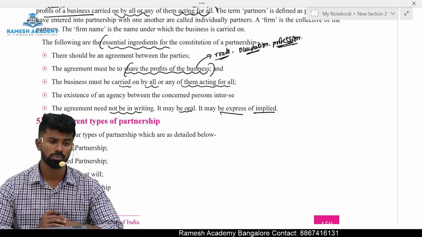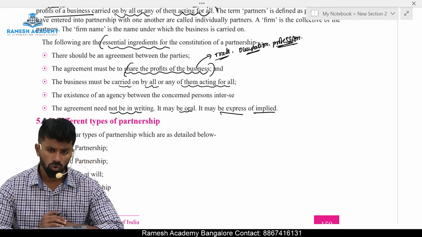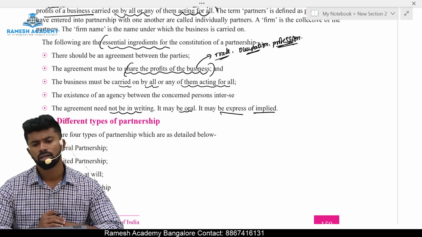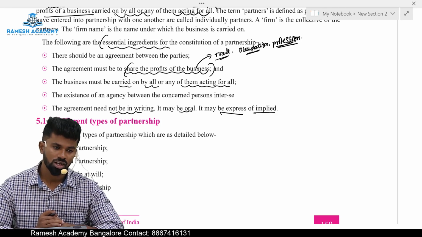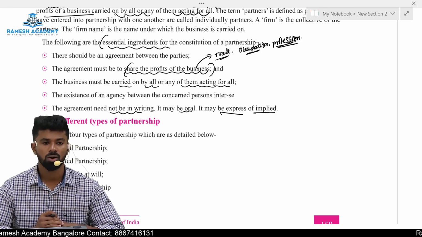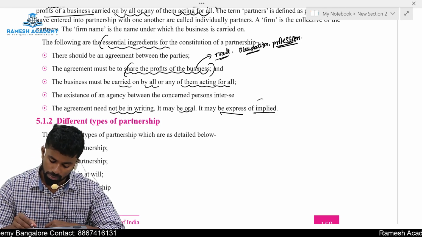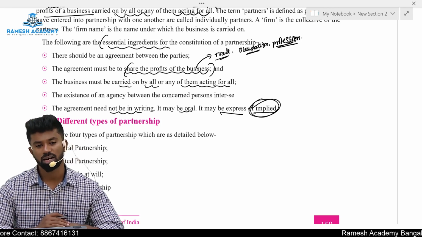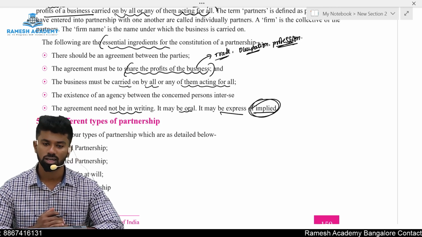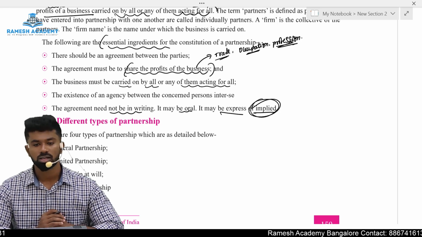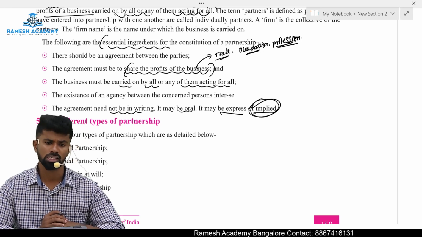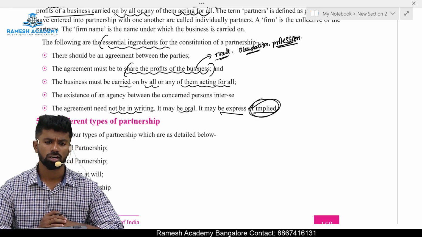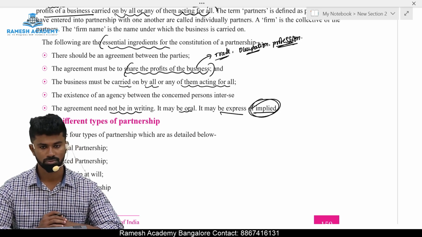So the partnership agreement is not only required to be in writing. It can be in oral form, or it can be in written form, it can be expressed, or it can be implied. How can it be implied, sir? It can be implied by conduct of the parties, or by circumstances. Example, partner by estoppel, partner by holding out. It is an example of an implied contract of partnership.